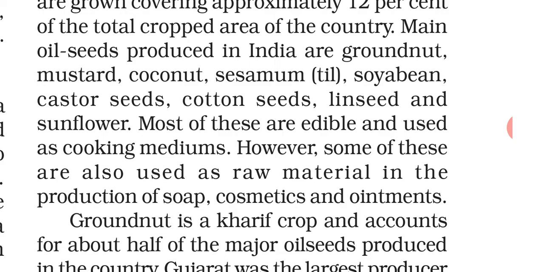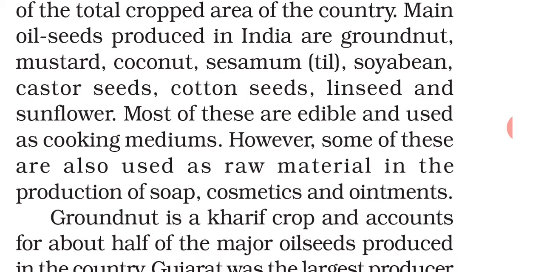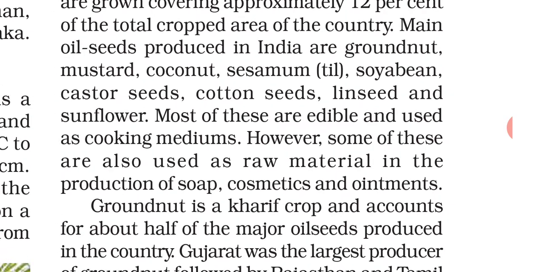Soybean, castor seeds, cotton seeds, linseed. Here linseed means in Hindi alsi, etc. Linseeds and sunflower. Now all these are the main oil seeds which are produced in our country.